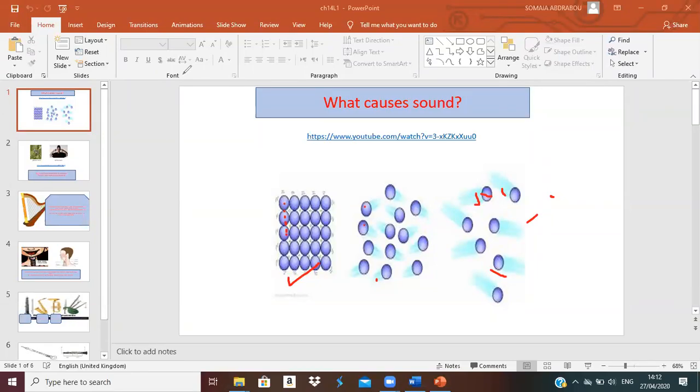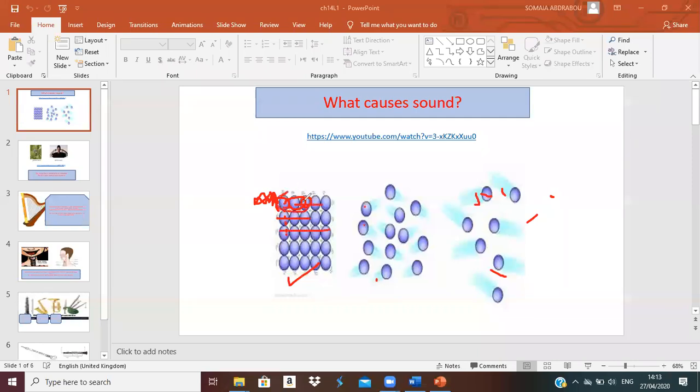What is the meaning of vibrates? It means to move very quickly back and forth, or the movement of the particles. Now this side will vibrate or move. It will make the first particle move, then the second particle will move, then the third one will move. All the particles will be in movement.